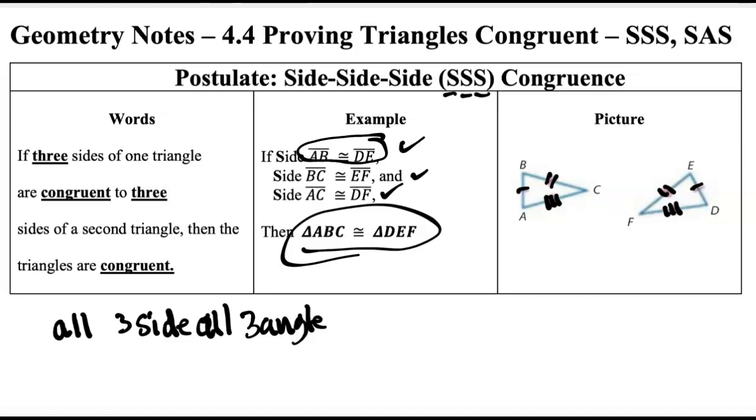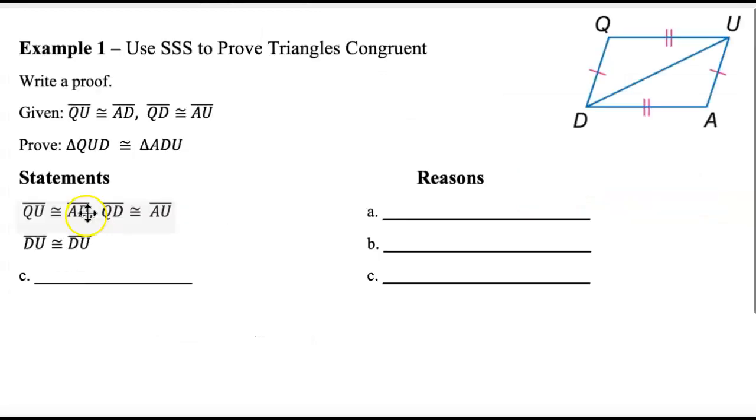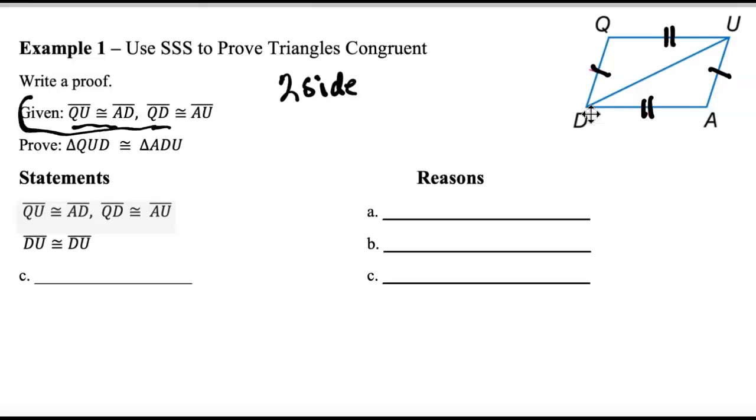So in our lesson today, we're going to be spending some time working on proofs. Here we have the first question, and oftentimes the first thing you're going to want to do is look at what's given and make some markings up here in your diagram. It tells us that QU, which is this side, is congruent to AD, and QD is congruent to AU. So far we have two sides. As long as we can get that third side, that's enough to be able to prove that they are congruent. Remember, our first step in any proof is just to state what we have.